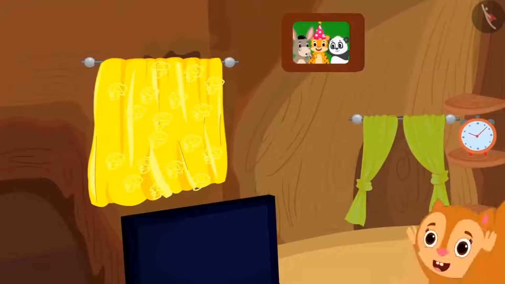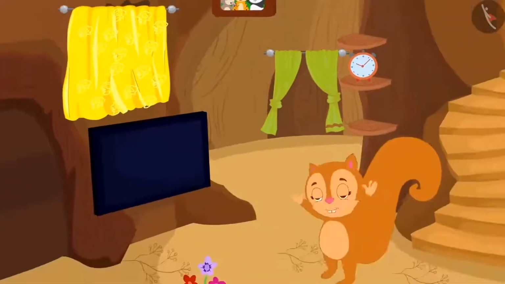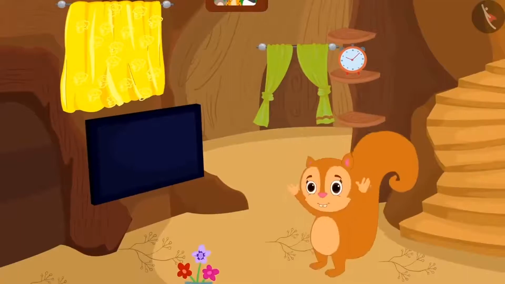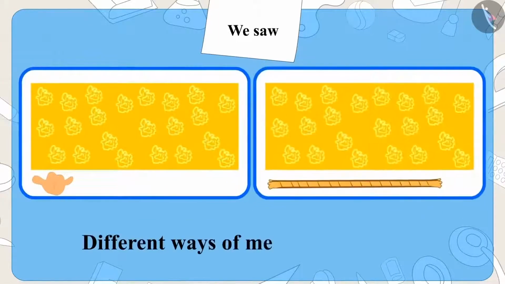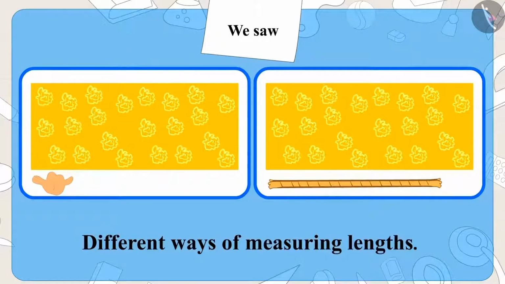See how beautiful Chanda's curtain looks, and she is now dancing with joy. Children, in this video we saw different ways of measuring lengths. In the next video, we will learn more about this with the help of interesting examples.